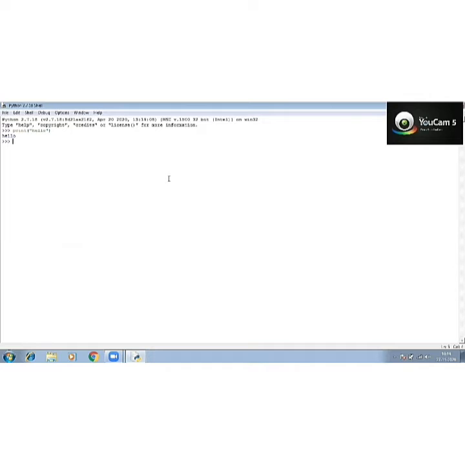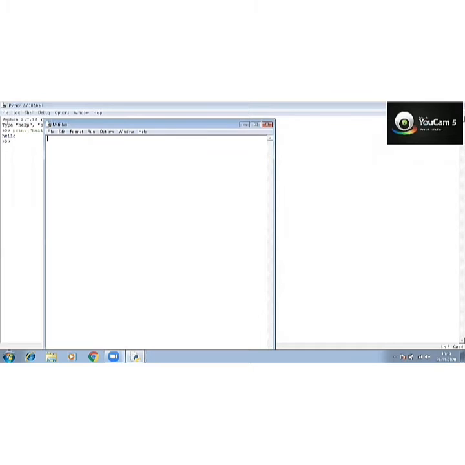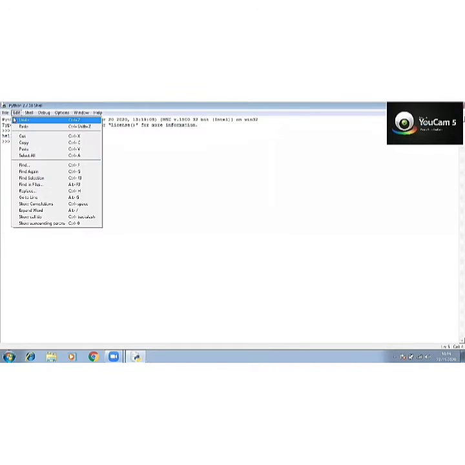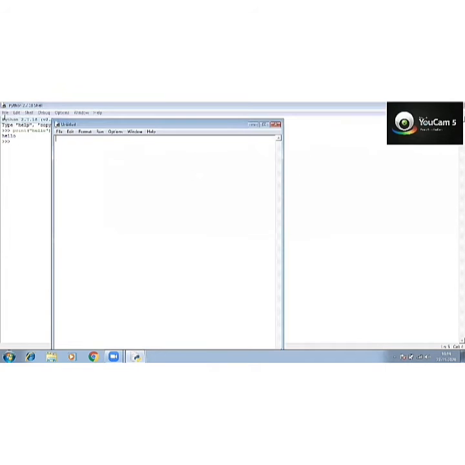Like this. But we have to work in script mode. This is the way we can go to script mode. I'll show you again. Go to File, click on New File. Your script mode will open. Here we will learn how to work with a while loop.